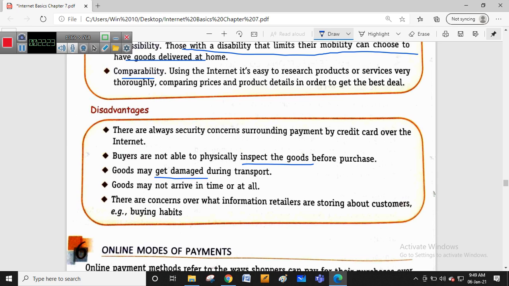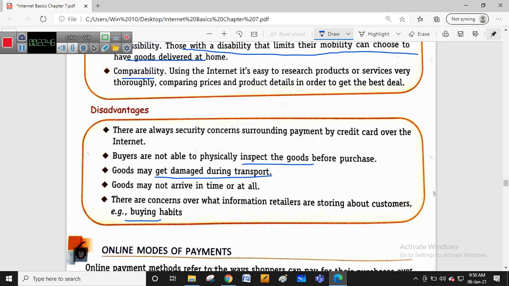Goods may get damaged during transport, and goods may also go missing during transport. Sometimes a delivery date is given, but the goods may not arrive at that particular time. There are also concerns about what information retailers are storing about customers, for example buying habits. For example, today I want to buy some particular product, and I try to search for it online.